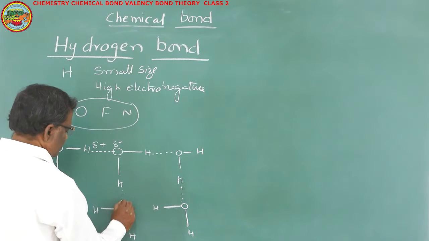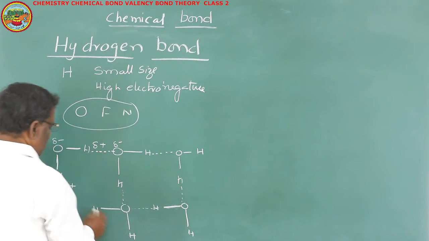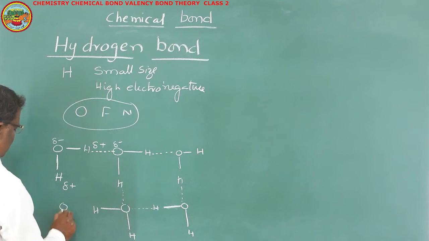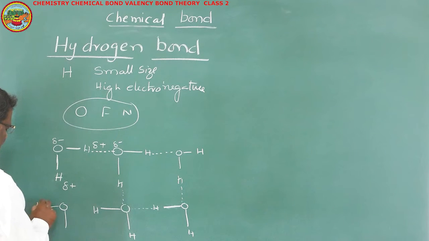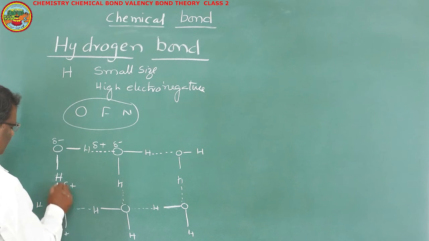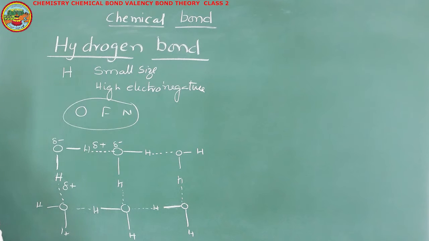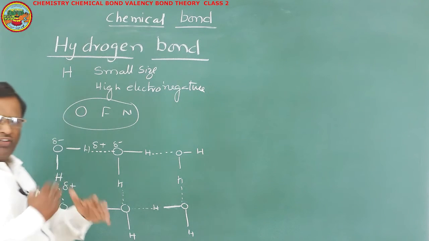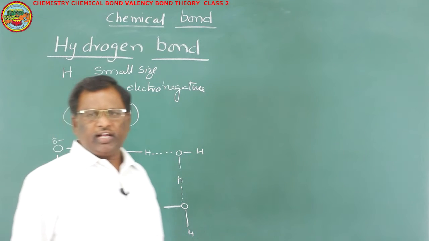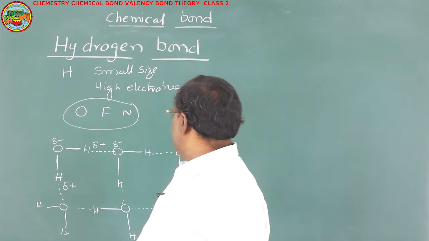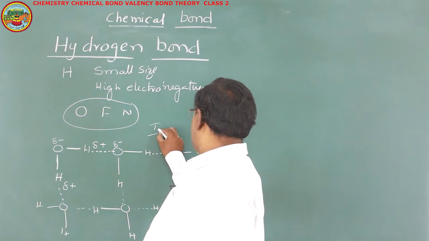So by that way, each H2O molecule on average forms 2 hydrogen bonds with adjacent H2O molecules. This type of bond is formed between two different molecules. Such hydrogen bond is said to be intermolecular hydrogen bond.